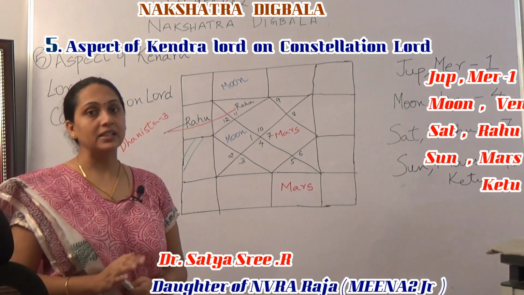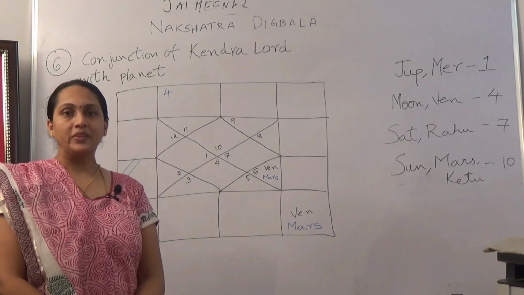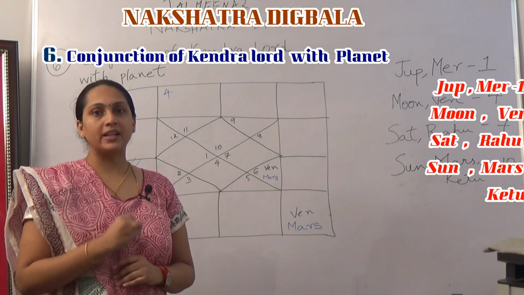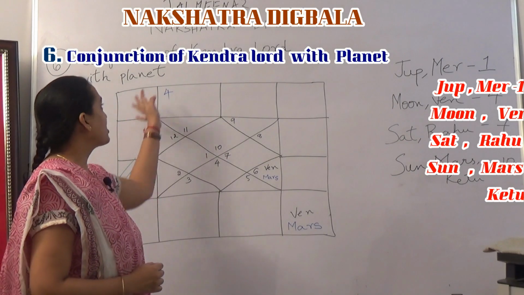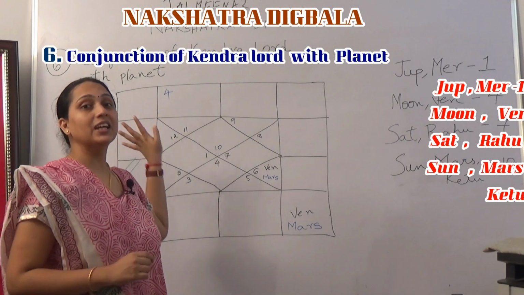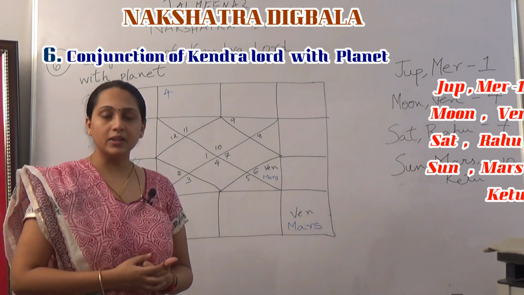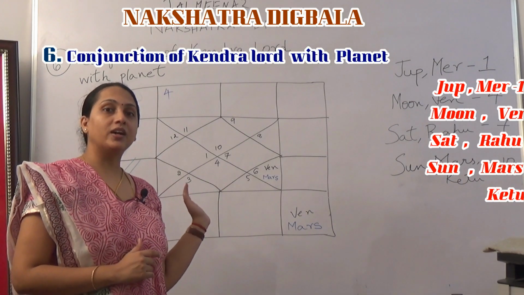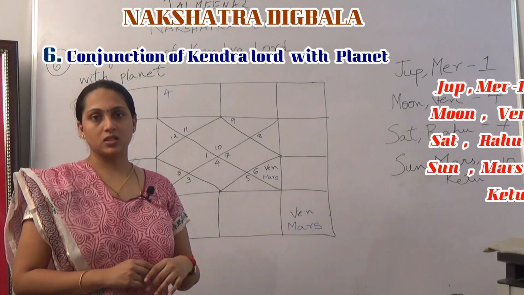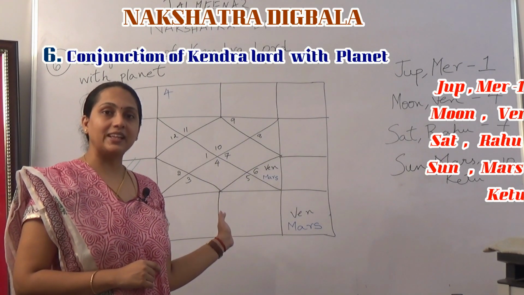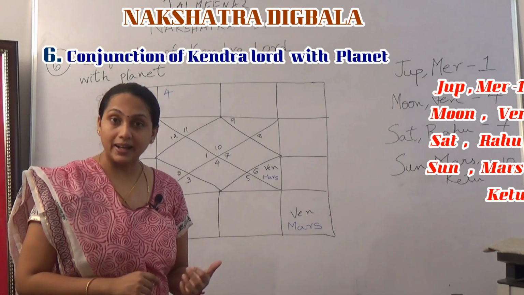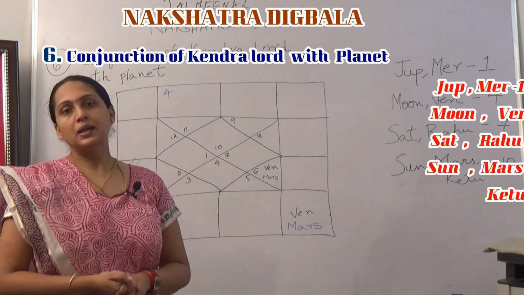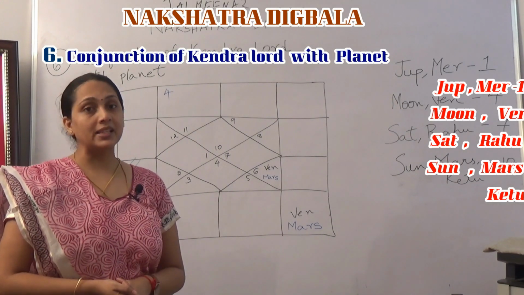Let us move on to the 6th rule now. The 6th rule is pretty straightforward: conjunction of Kendra Lord with the planet. Earlier we saw that a planet gets Digbala when the Kendra Lord aspects the planet. In this rule we are saying that a planet gains Digbala when the Kendra Lord is in conjunction with the planet itself.